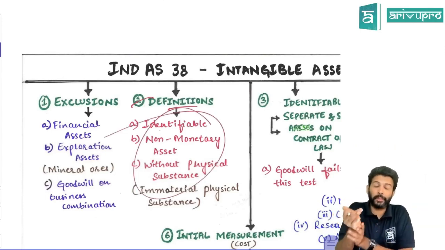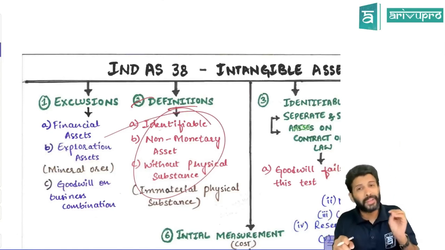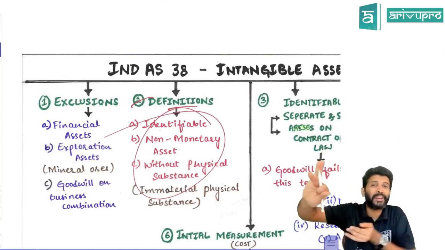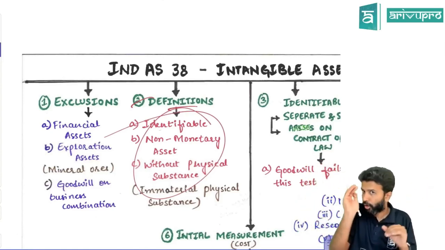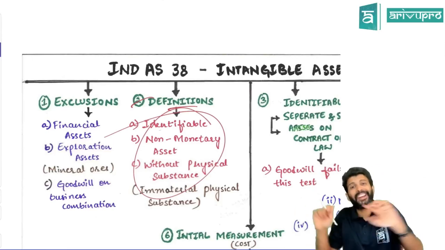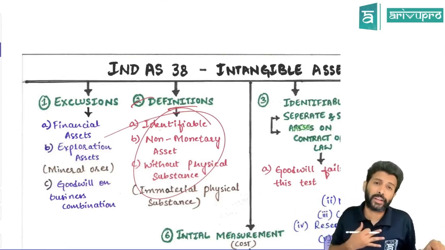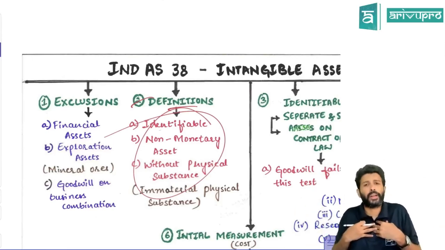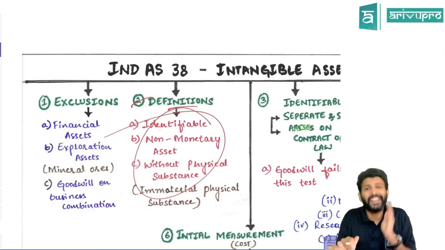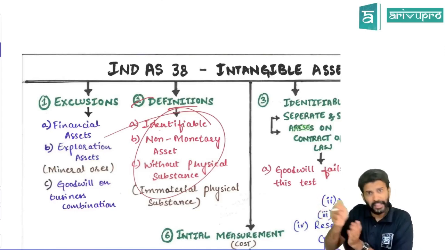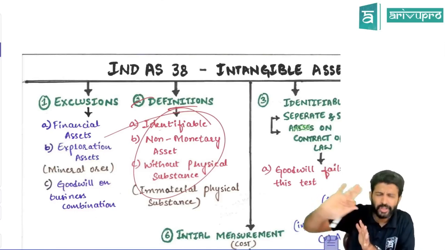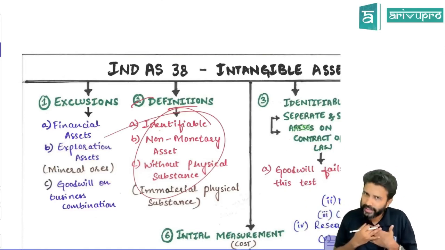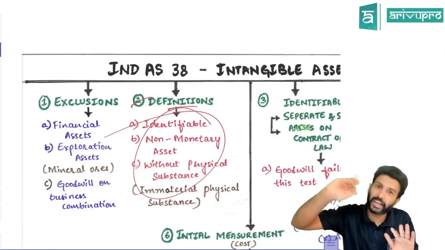So what is this identifiable? If you want to call something identifiable, you should be able to separate it and sell it. Sir, I have a software. My company has a software. Can I sell the software alone? Yes. Do I need to sell my company to sell the software? No. I can sell the software alone. If I have a patent, can I sell the patent alone? Yes, I can sell it alone.